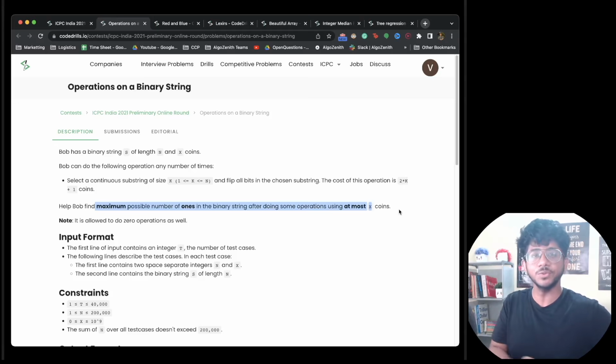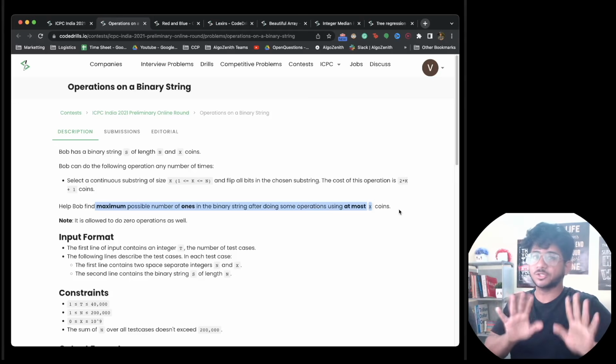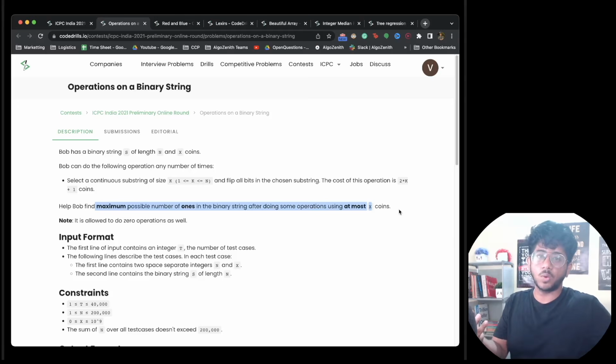There is a budget given to you, and flipping a k-length substring costs you 2k plus 1 total cost. It is allowed to do 0 operations as well, so you can just not do anything. If all of them are 1, you don't really want to do any operation, right? So how do we solve this?